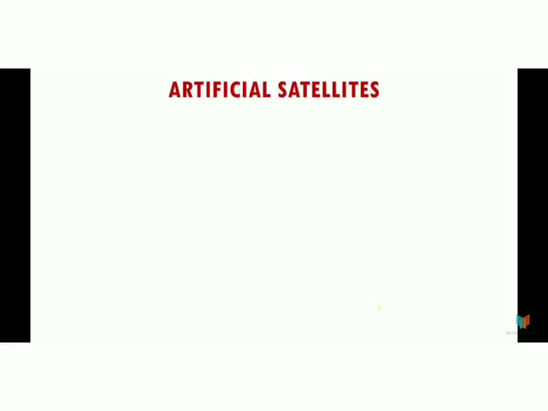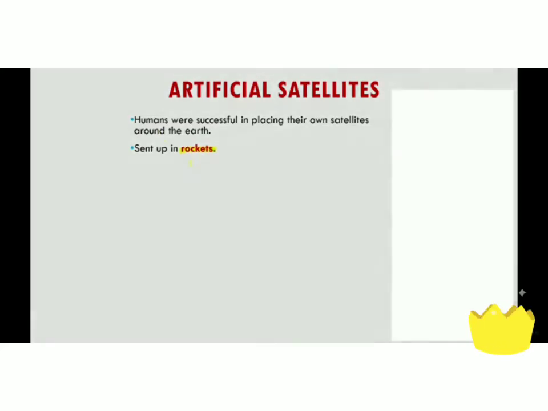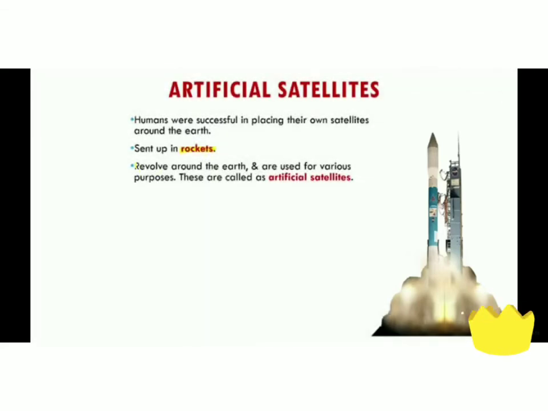So you enjoyed the phases of the moon. Now let's talk about artificial satellites. Humans were successful in placing their own satellites around the earth, and they are known as artificial satellites. They sent these satellites up in rockets. They revolve around the earth and are used for various purposes.